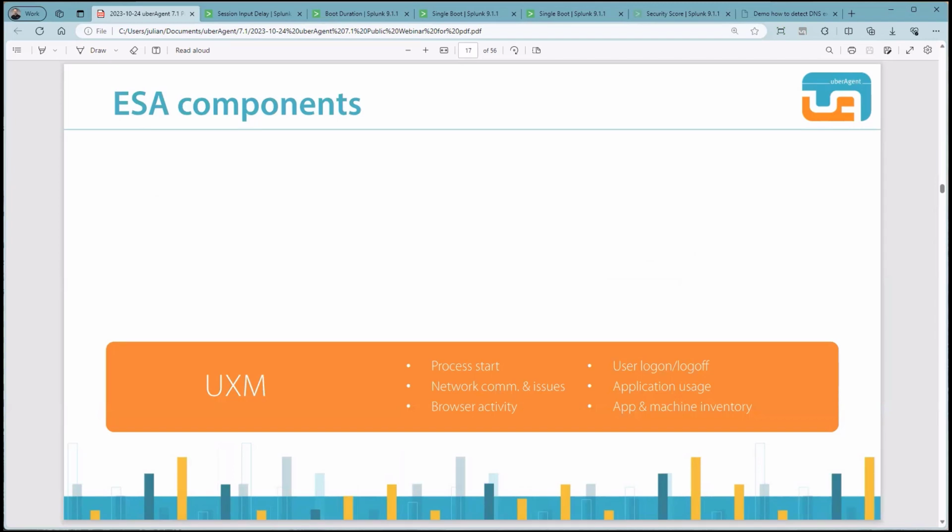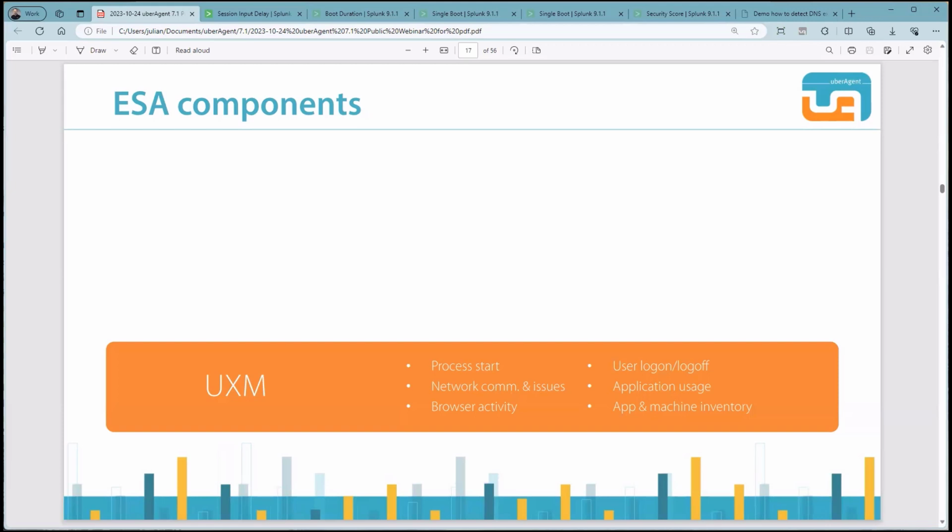Now that you have an idea of what the purpose of UberAgent ESA is and what our intentions were, let's have a look at what the components of ESA are. As you can see, the baseline is what we are collecting with UberAgent UXM. Many events are important to be considered not only when looking at digital employee experience monitoring, but also security analytics. And we collect way too many metrics to mention all of them here. So therefore, I want to highlight the following, which are quite easy to understand why they are important for security analytics.